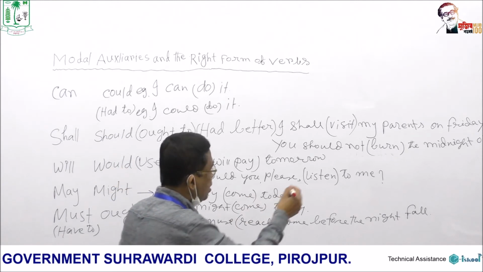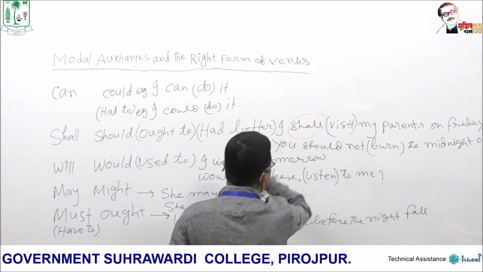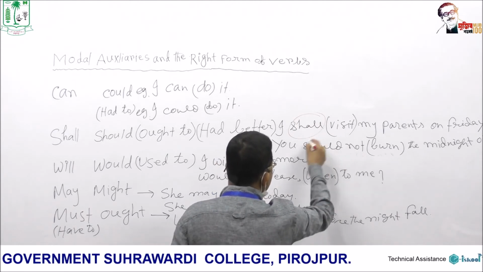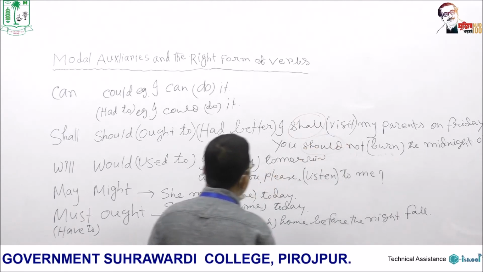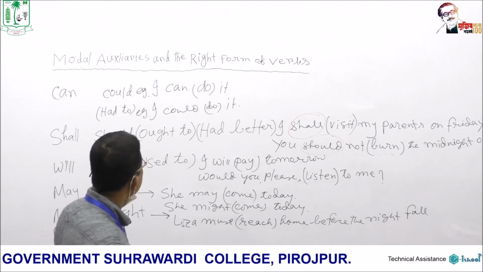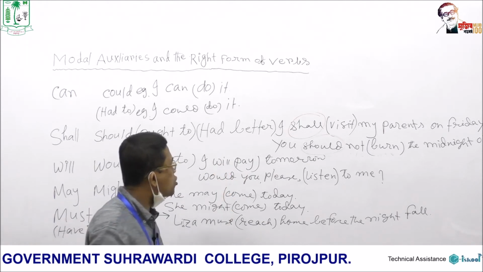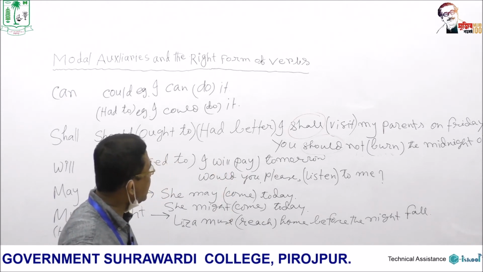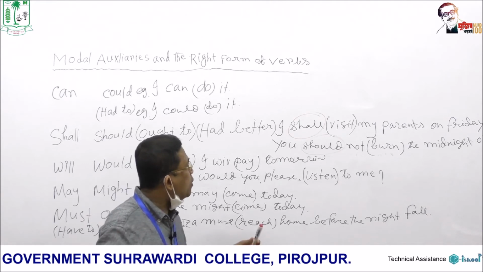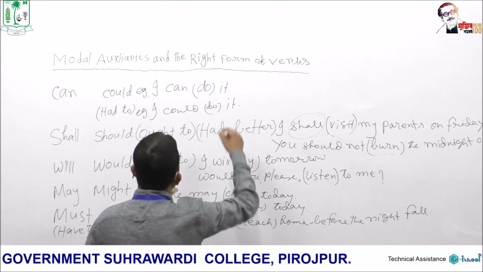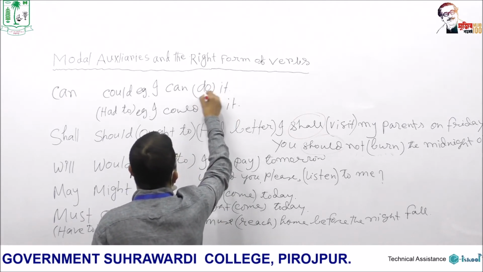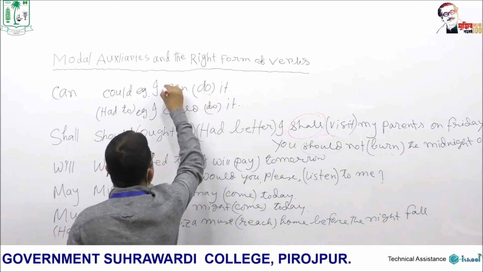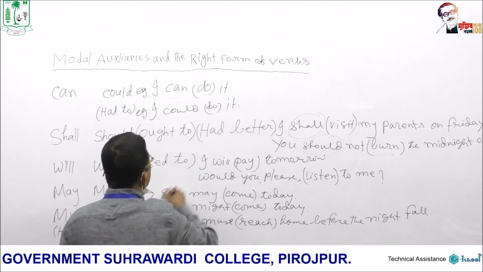So notice all these verbs. Shall is a modal auxiliary. Should is a modal auxiliary. As we have already mentioned, shall and should indicate probability and obligation. In the same way, here can is a modal auxiliary, could is a modal auxiliary.